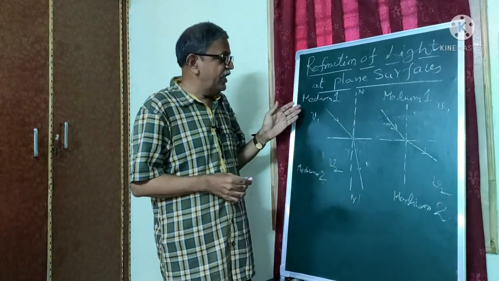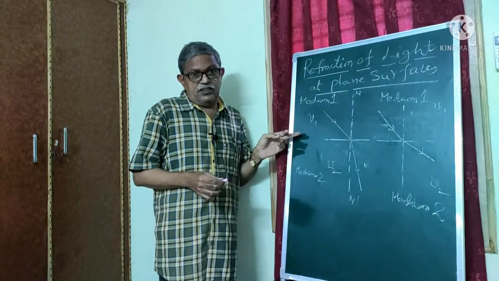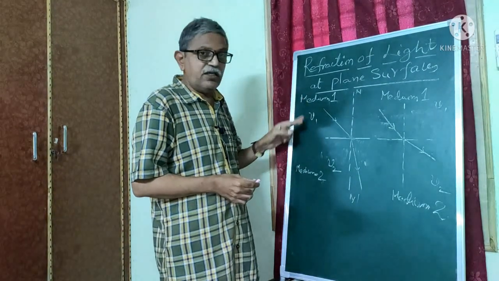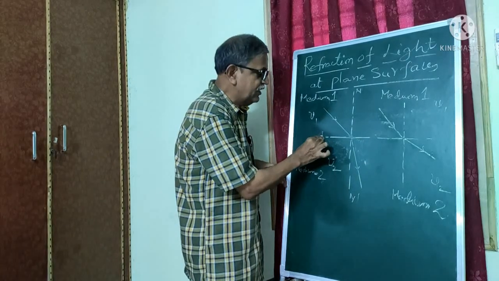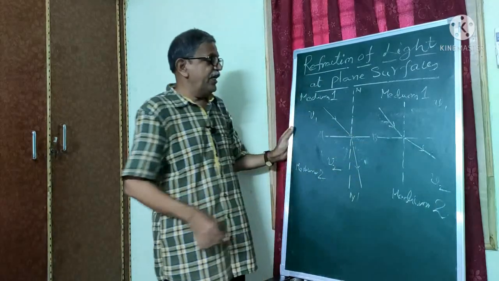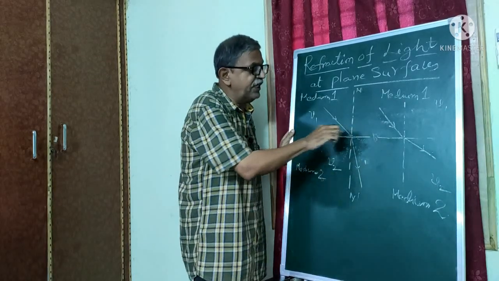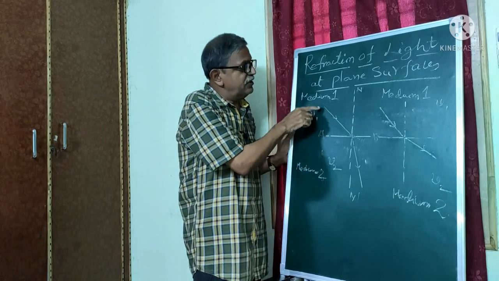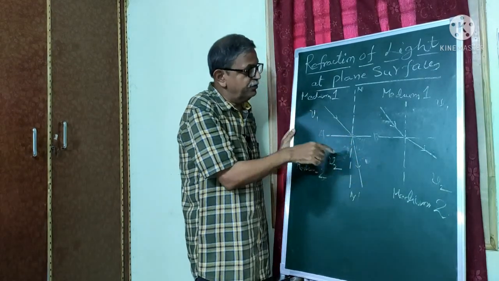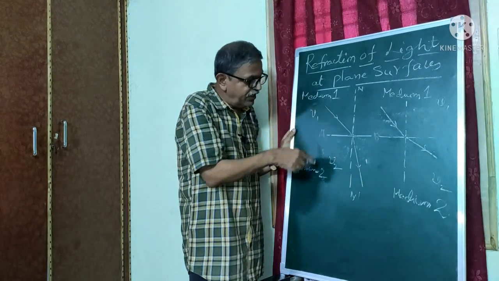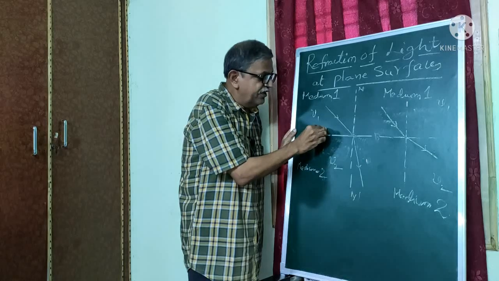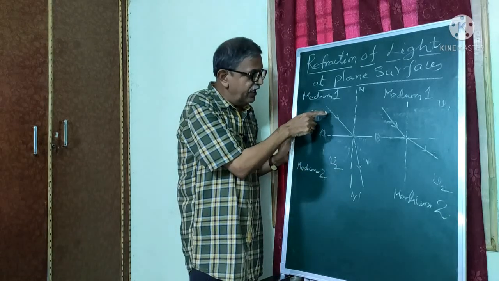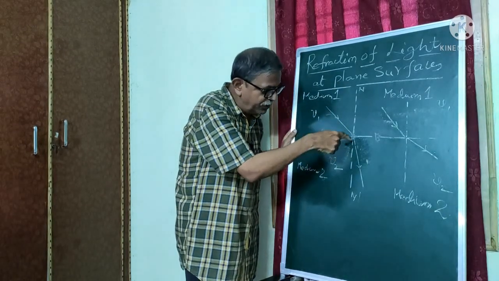Now here I am considering two cases. See here, first one, this is medium 1 and this is medium 2. A and B is the interface of both media. AB is the interface line of both the media. Now a ray of light is passing from medium 1 to medium 2. Here please observe, this is medium 1 and medium 2, AB is the interface of the two media. Here a ray of light is passing from medium 1 to medium 2.